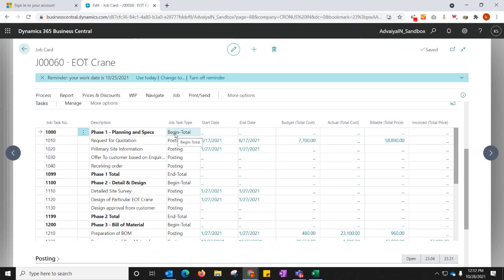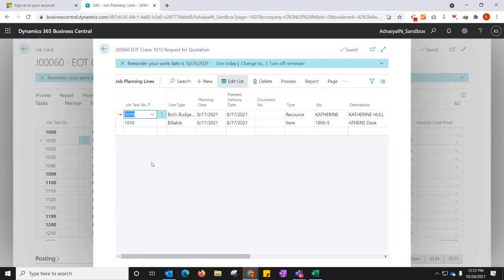Now, for this particular project, we can assign the resources, assign the budget, manage that, and invoice that. All of that can be managed and we can see work in progress. Now, if I go to any one of the job planning lines to see the details inside it, I can assign the resources. It can be a billable resource.